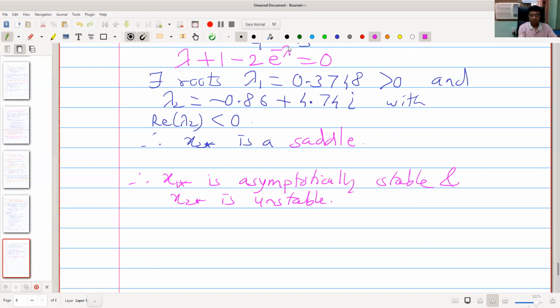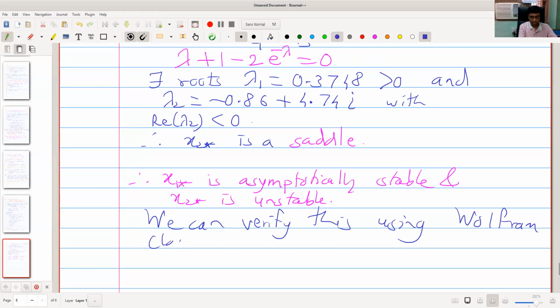We can verify this using Mathematica, that is, Wolfram Cloud. So let us see Wolfram Cloud.